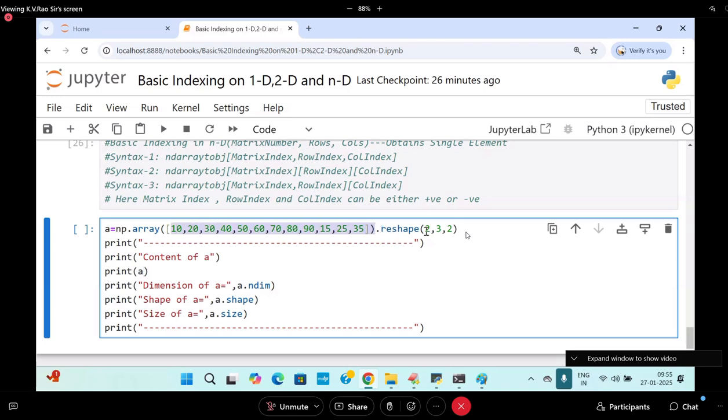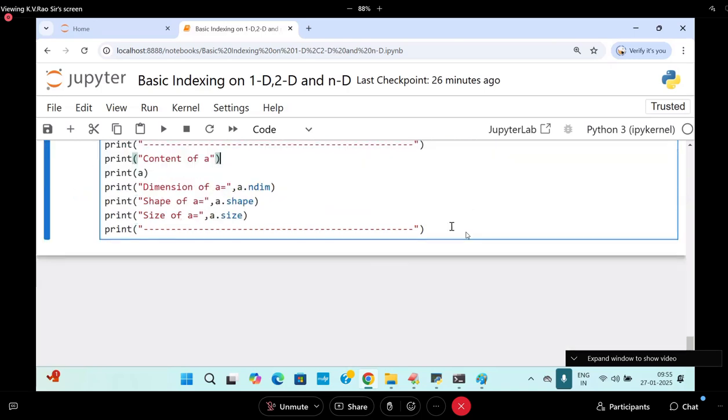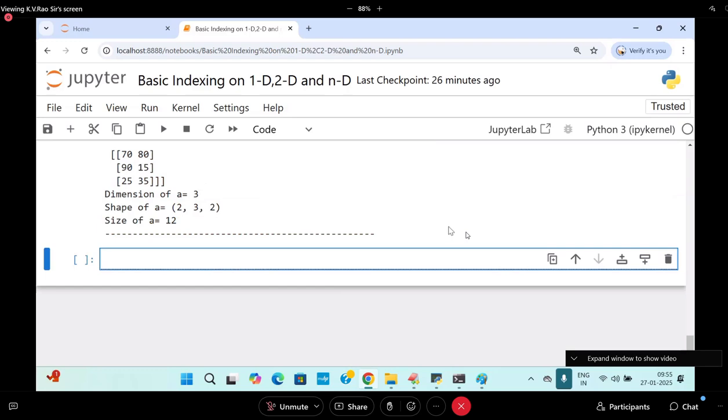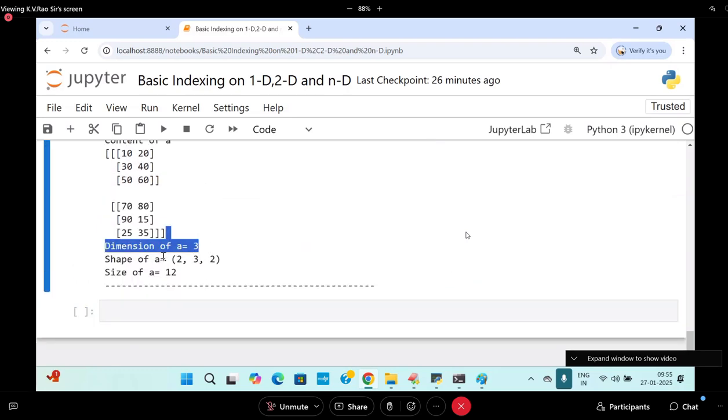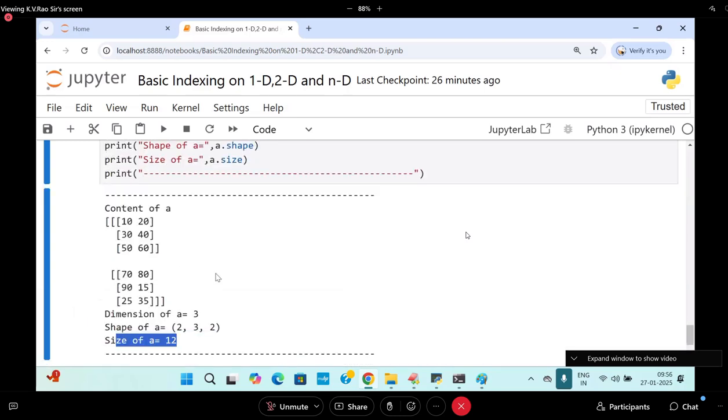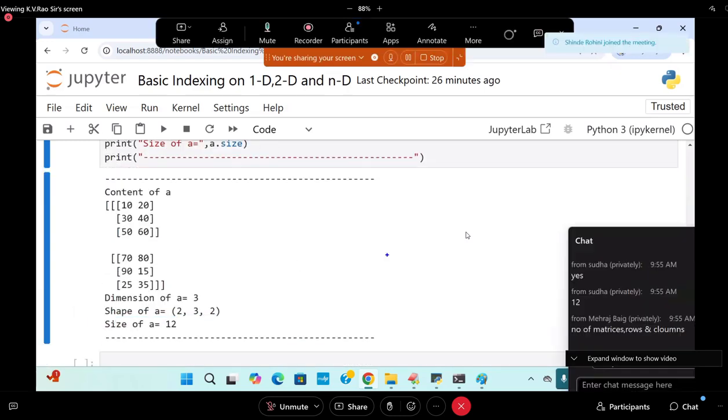Is 2 times 3 times 2 equal to 12 or not? The first 2 represents the number of matrices, 3 represents rows, and 2 represents columns. So the dimension is 3: 2 matrices, 3 rows, 2 columns.